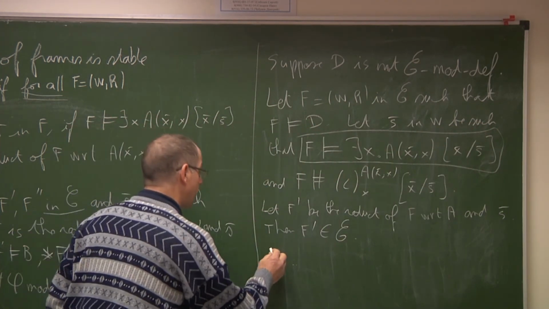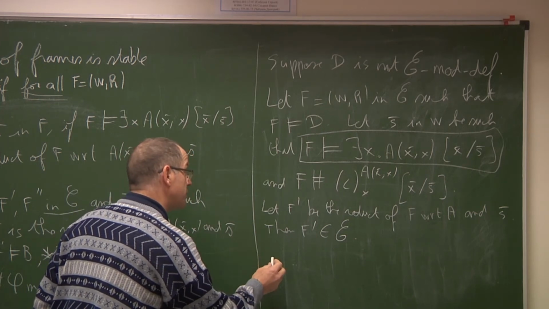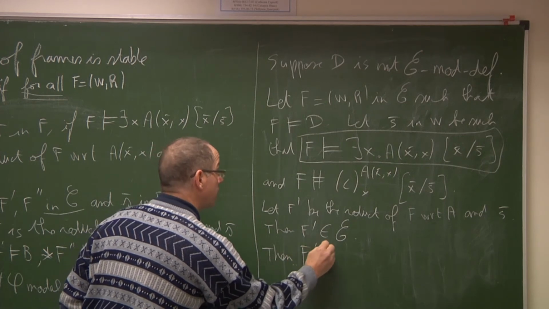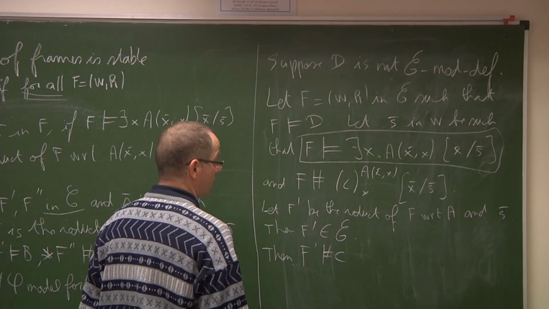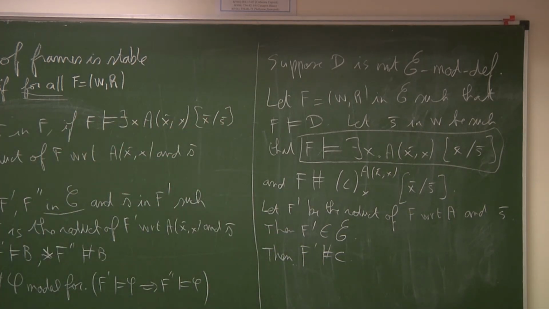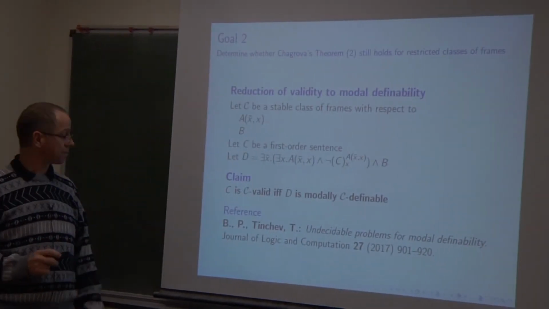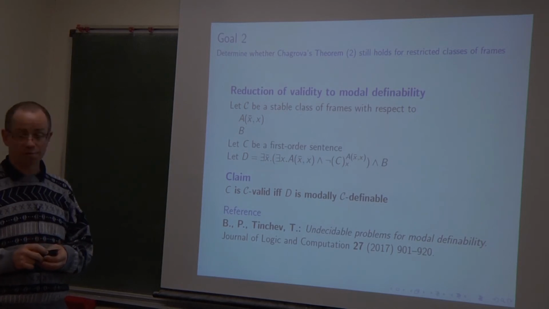Then, by the relativization theorem, F prime does not satisfy C. And therefore, C is not valid. So we have proved the left to right direction. The other direction is also very similar to the proof I have done before.